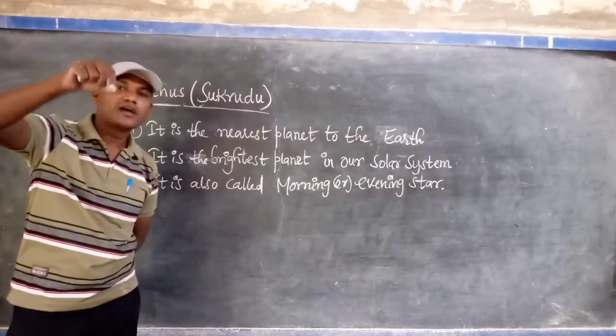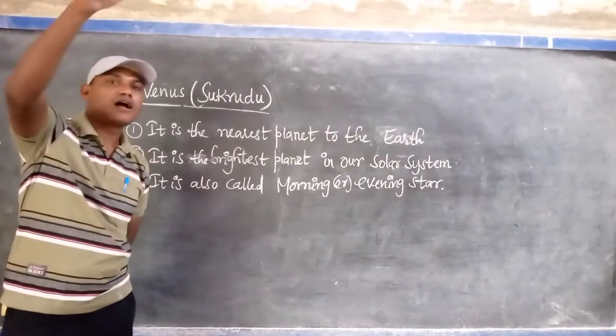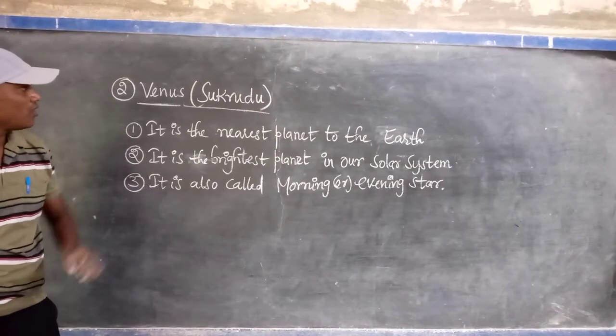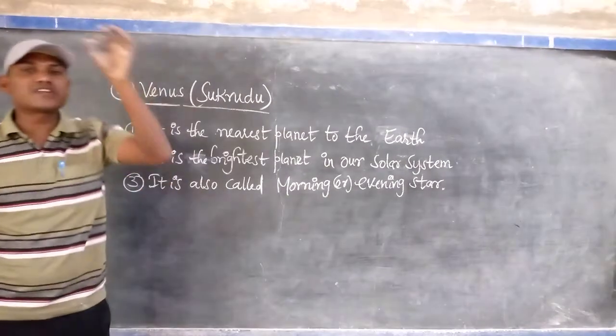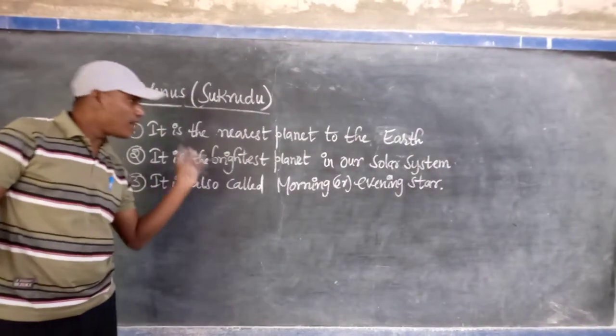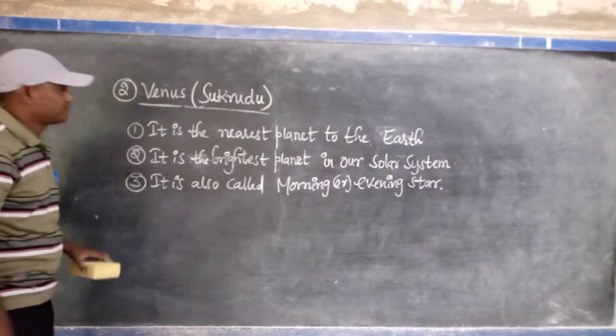Sometimes it appears just after the sunset in the western sky. That's why it is called evening star. So due to that reason, by the appearance of Venus before the sunrise or after the sunset in those particular areas, that's why it is called morning or evening star. But it is not a star. That is to be remembered.